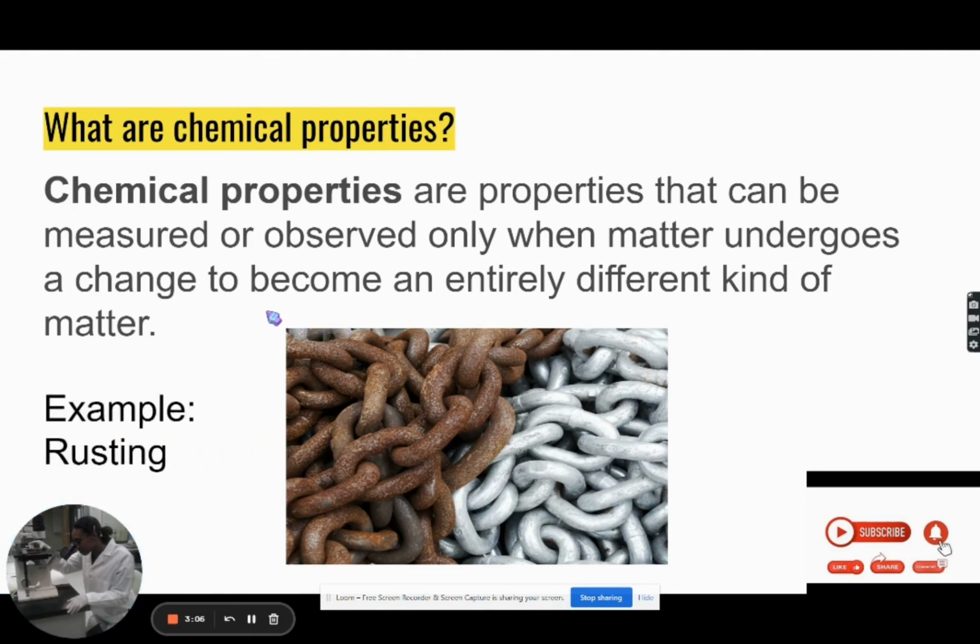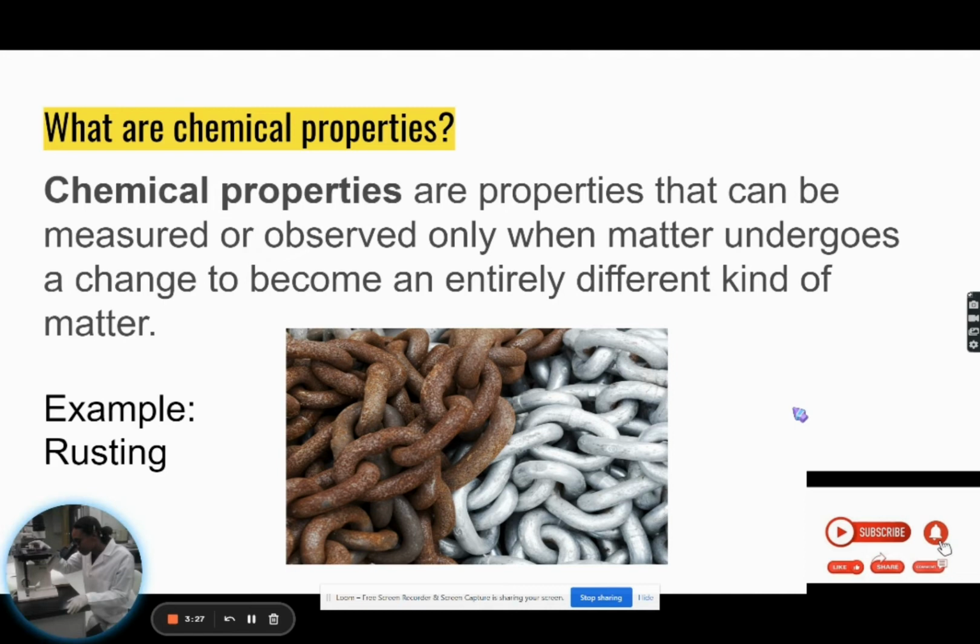The moisture in the air, the oxygen in the air, they will work on this shiny metal and they will cause it to rust. And the rust here is caused by oxidation, and it's an entirely new substance that's formed.